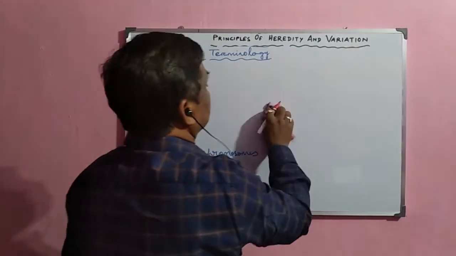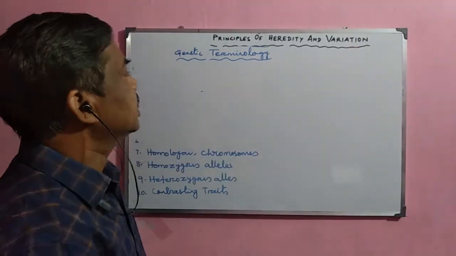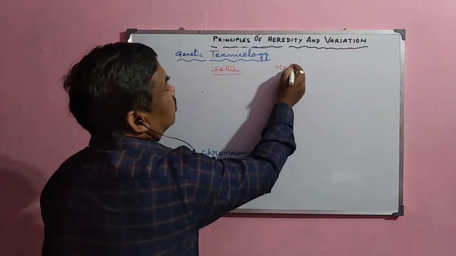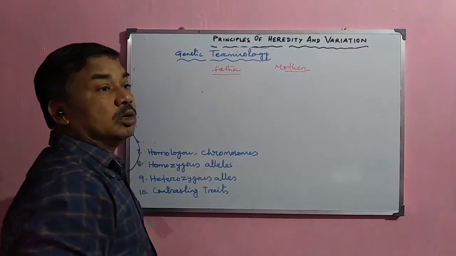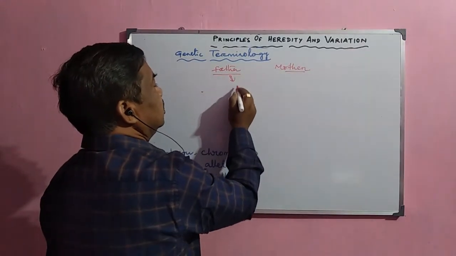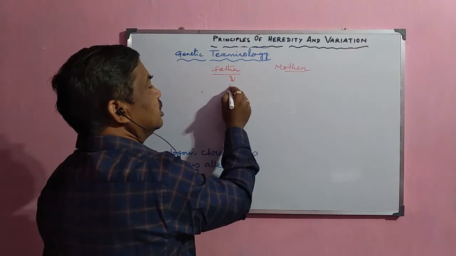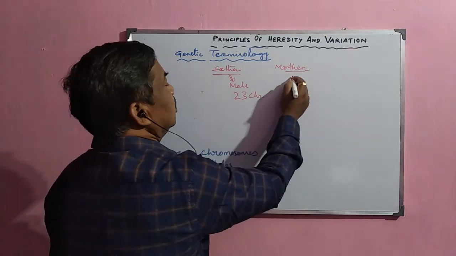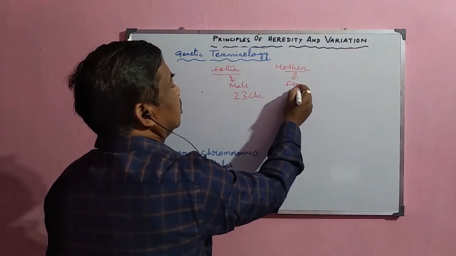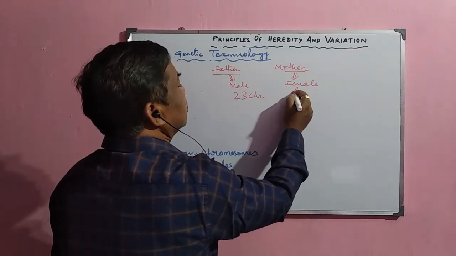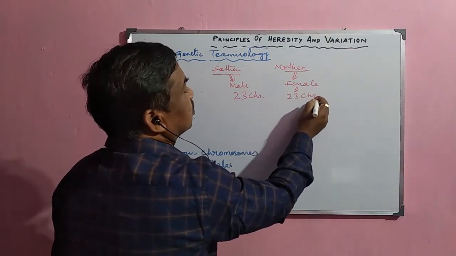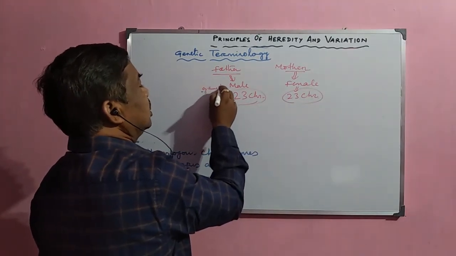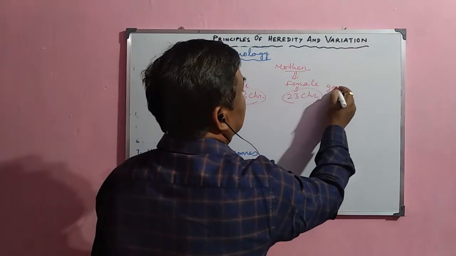Suppose you take the example of a human being. In the case of a human being, the father and mother are responsible for the transmission of characters. It normally comes as the male gamete, which contains 23 chromosomes, and from the mother, the female gamete or egg cell comes, which also contains 23 chromosomes.